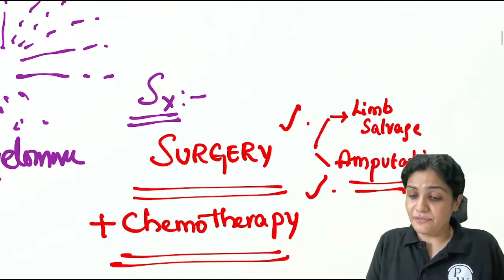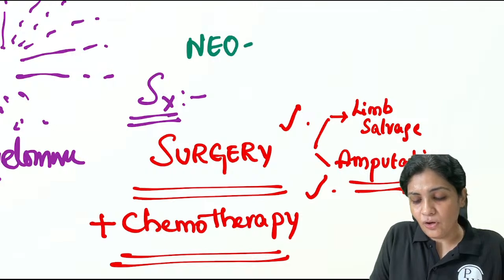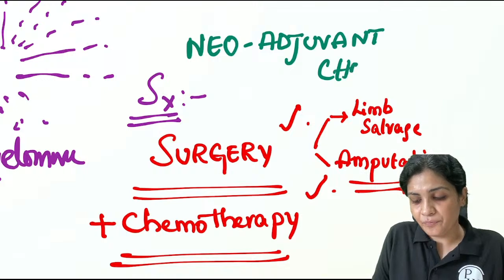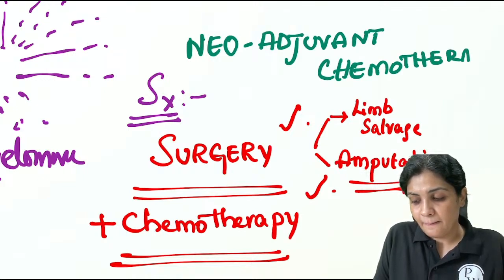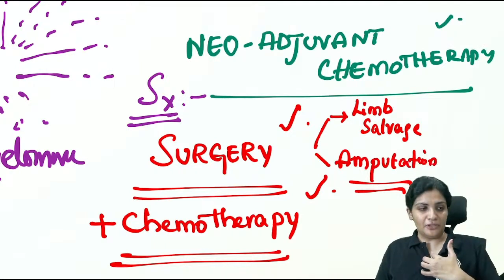But now, thanks to the chemotherapy, which is called neoadjuvant chemotherapy. So what do you mean by neoadjuvant chemotherapy? Come on, type in your answers. What do you mean by neoadjuvant chemotherapy?